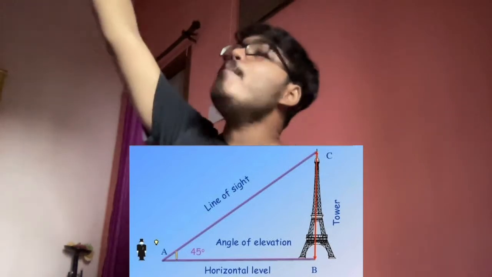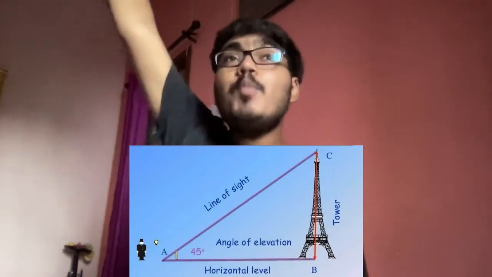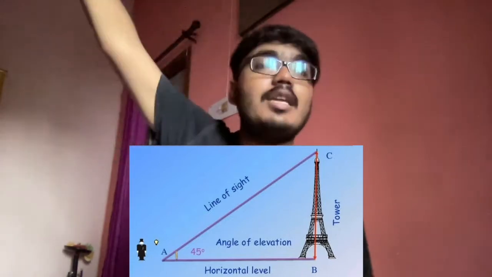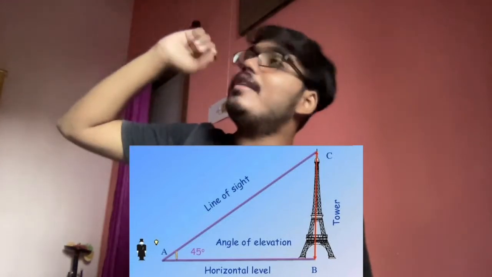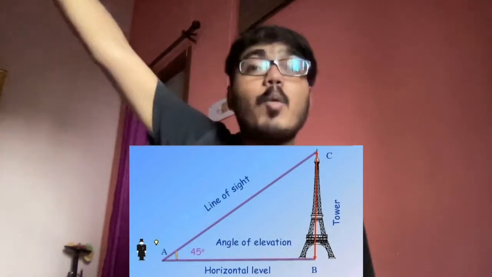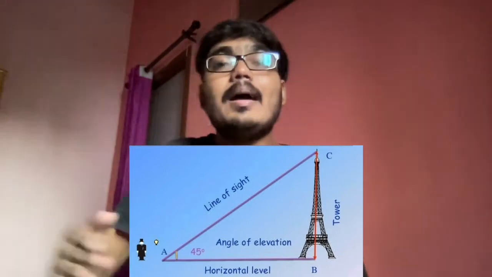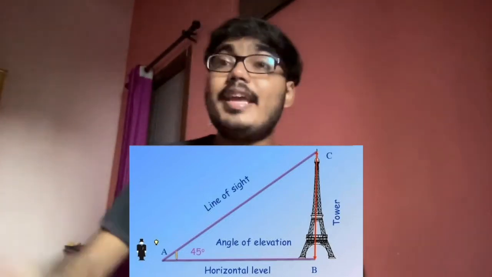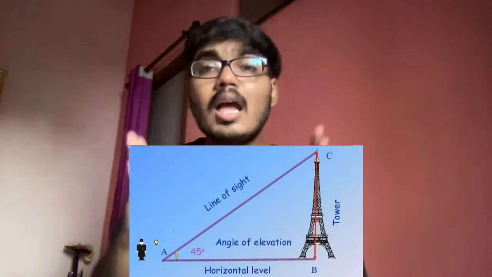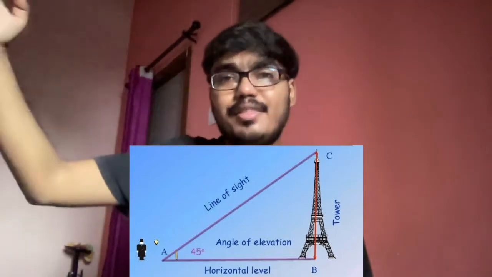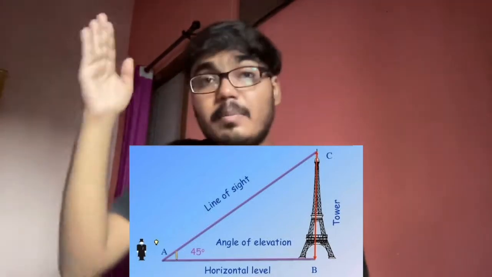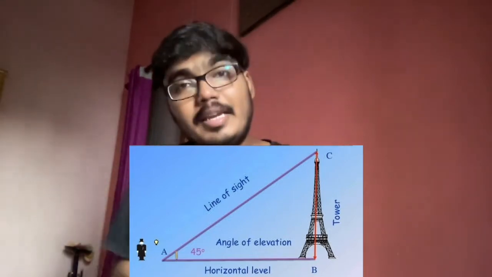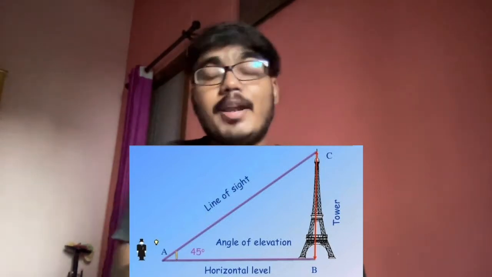Now from the topmost point, if I draw an imaginary line from your eyes to the topmost point of the tower, that imaginary line is known as the line of sight, right? In this case, that is AC. Now, is it possible for us to measure AC or BC? No, but using trigonometry, that can be easily done if we know the measurement of AB.